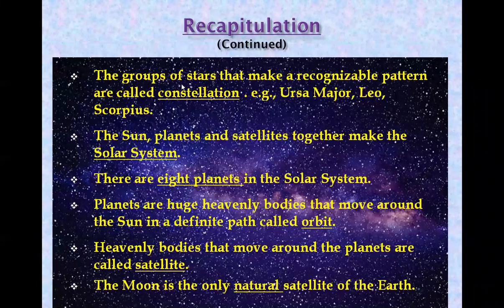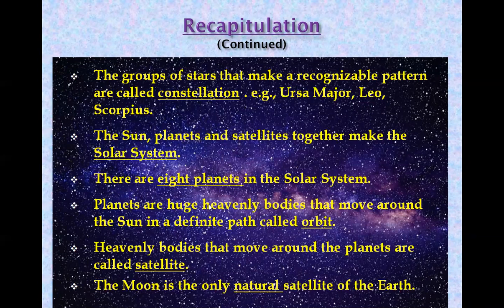The groups of stars that make a recognizable pattern are called constellation. Ursa Major, Leo, Scorpius are some of the examples of constellation. The sun, planets, and satellites together make the solar system. There are 8 planets in the solar system.